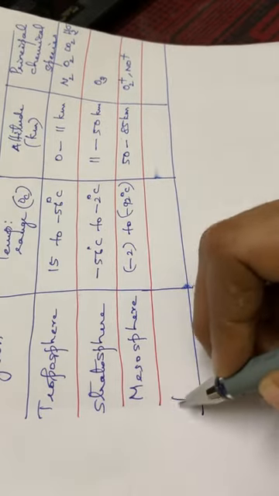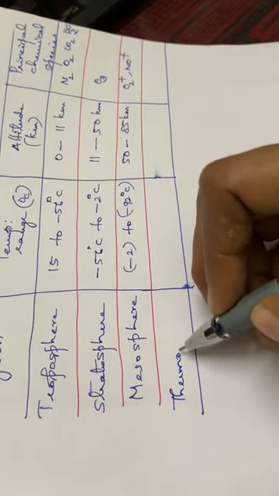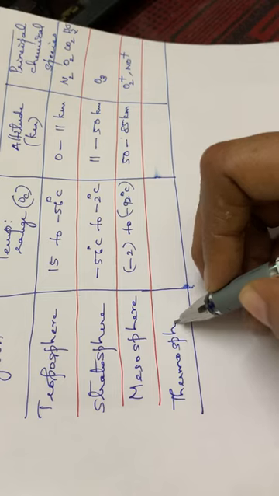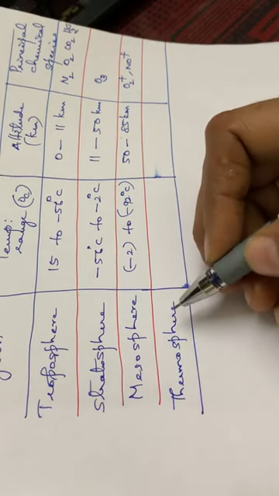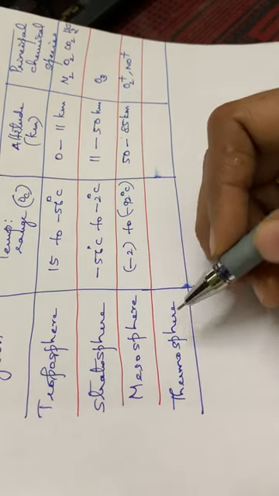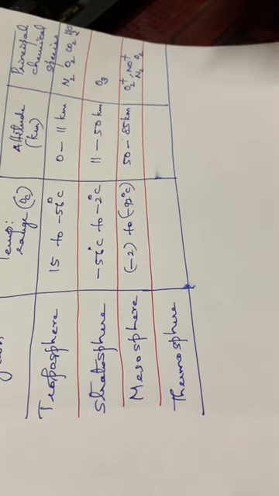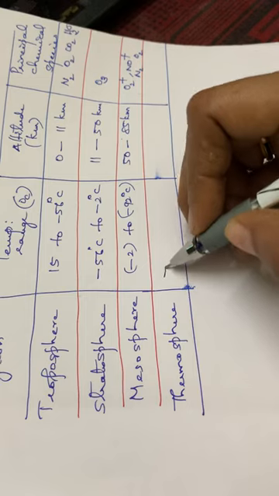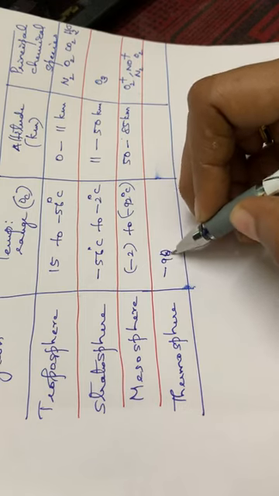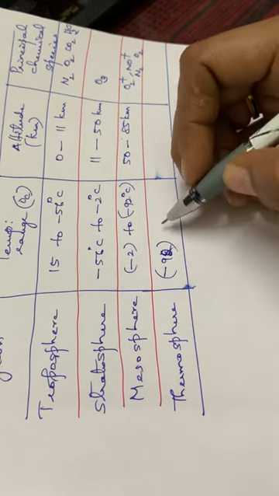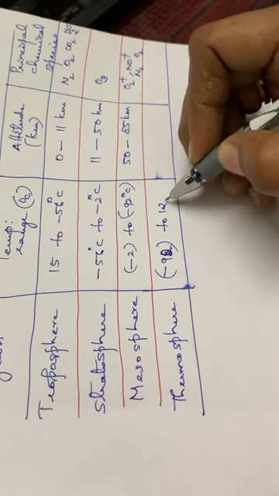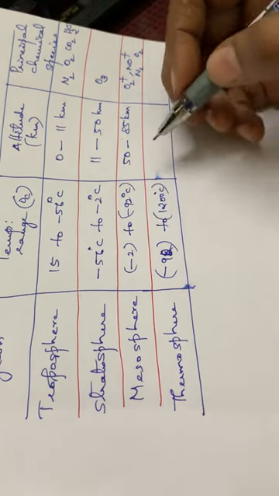Then the last one, the thermosphere. Here, along with O2 plus and NO plus, there are also nitrogen, oxygen, etc. The temperature is from minus 92 to 1200 degrees Celsius.